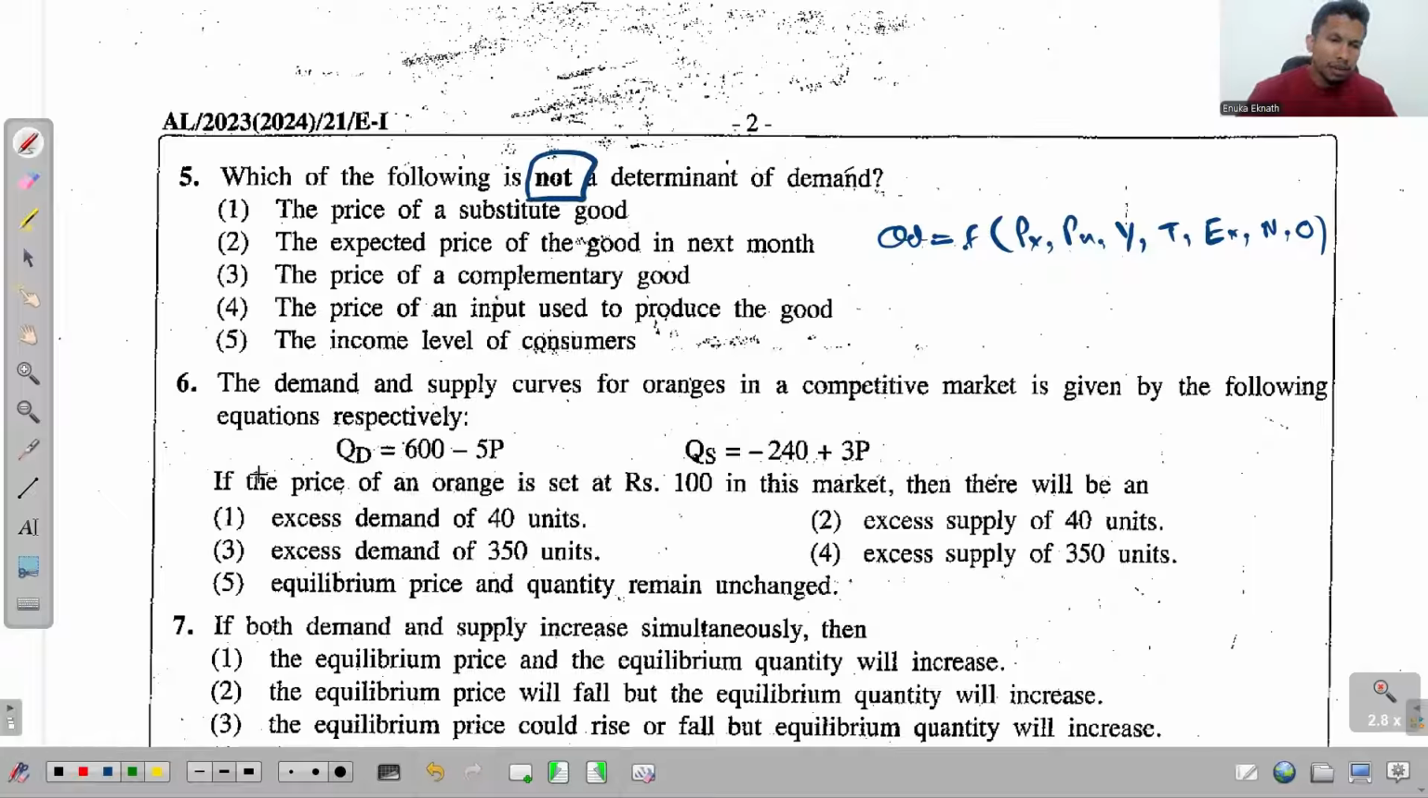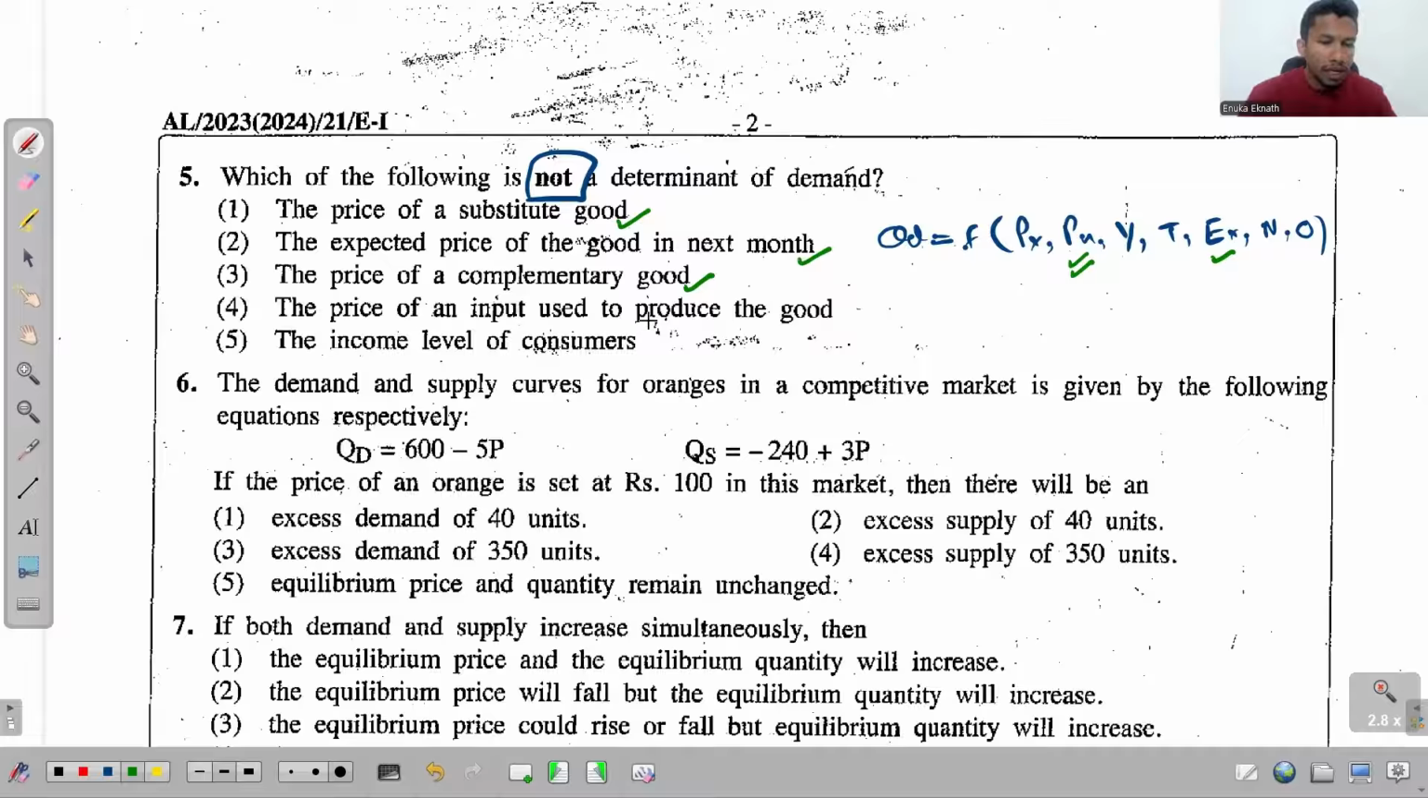Right. The first one says price of substitute good. See, it falls under the prices of related goods. So that is a determinant of demand. Second one says the expected price of the good in the next month. This is the future price expectations, EX, which is again a determinant of demand. The third one, the price of complementary goods. See, the prices of complementary goods are also included in prices of related goods. So that is also a determinant of demand.